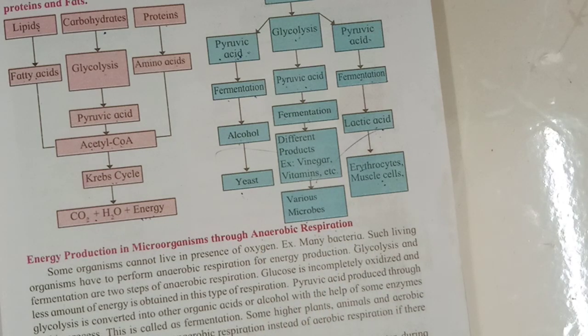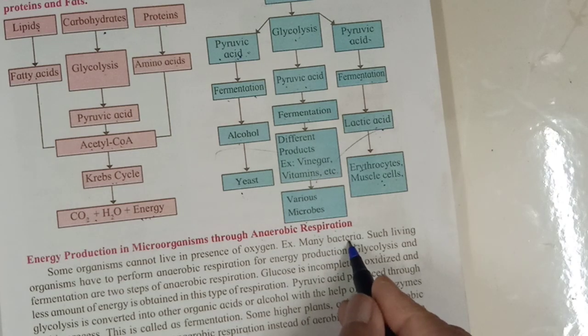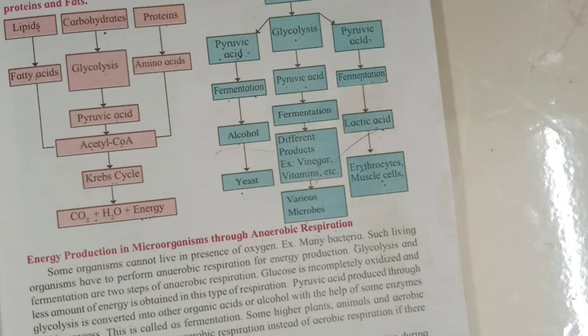Anaerobic respiration means respiration which takes place without oxygen, in the absence of oxygen. It means when organisms do not require oxygen for their respiration, it is called anaerobic respiration. Many bacteria respire anaerobically.